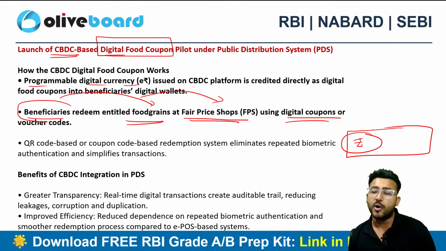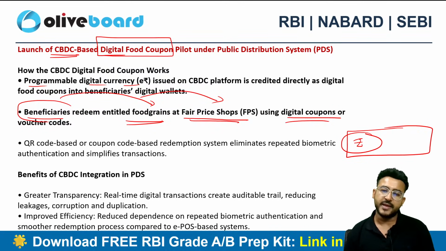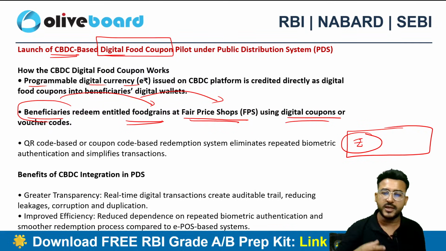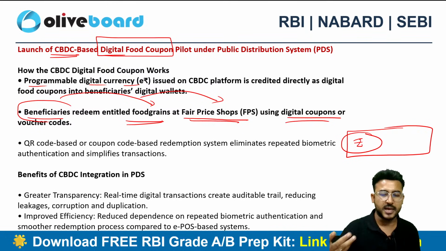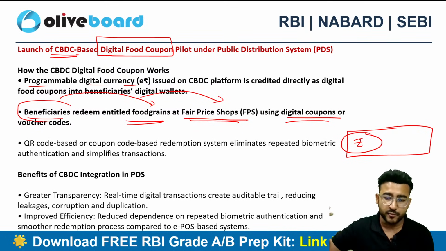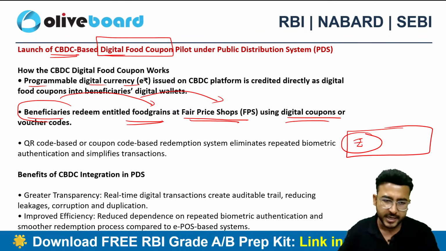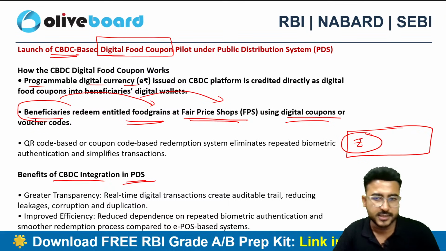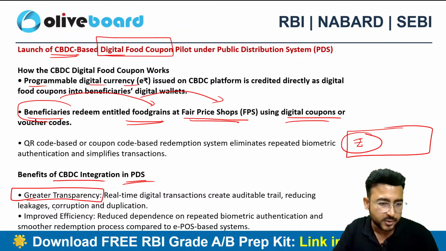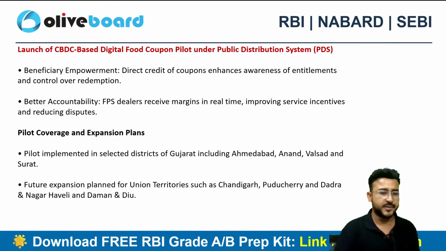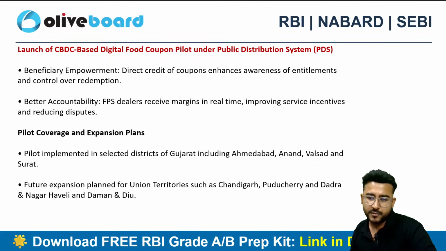Plus the network of these companies can again be used worldwide. And that's why I always say that Bitcoin is definitely the leader in cryptocurrencies, but Ethereum, Solana, these companies actually have that backend which enables us to make smart contracts. So they are much more valuable, but not comparable directly with the CBDC. Right? So definitely integrating CBDC in the PDS, the public distribution system, can encourage transparency. It will bring more and more efficiency in the system. The number of cases of fraud, or I will say the diversion of funds, will again be avoided.